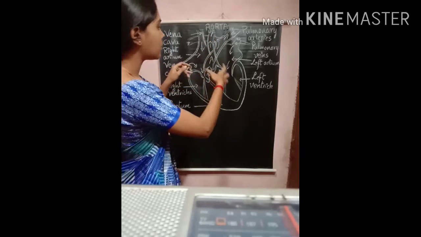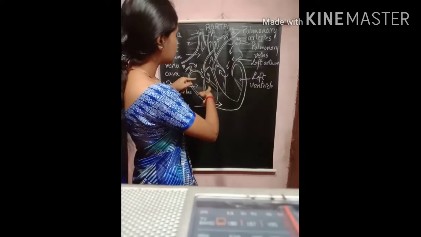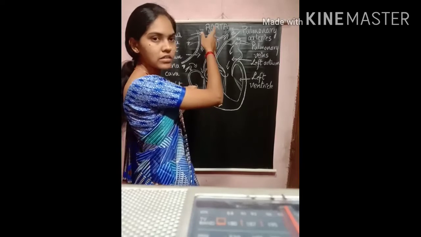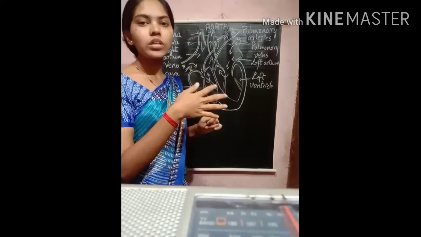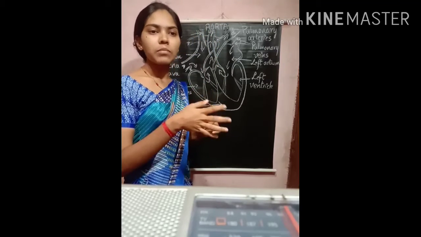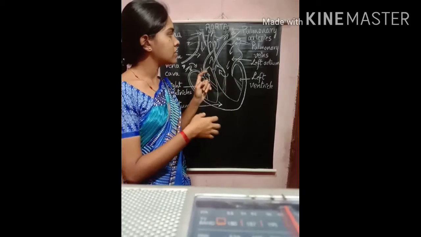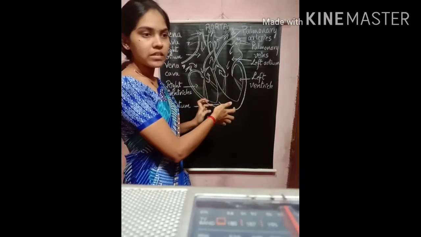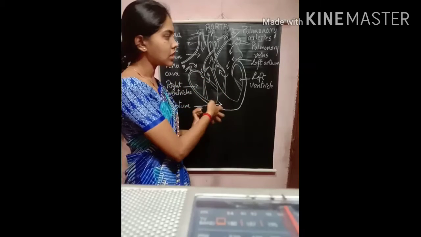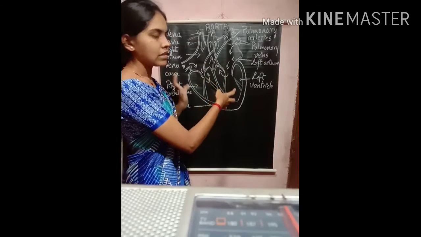So it reaches the lungs. This is how the deoxygenated blood enters the lungs. The lungs will remove the carbon dioxide from that blood. This is how the pumping system works in the body. This is how the transportation system works in the heart.